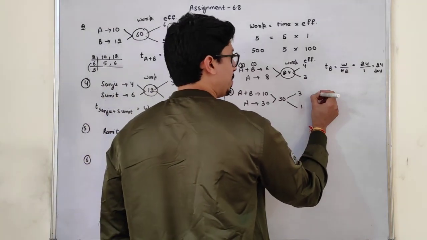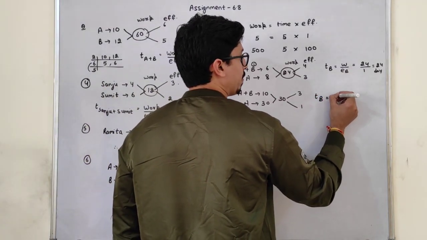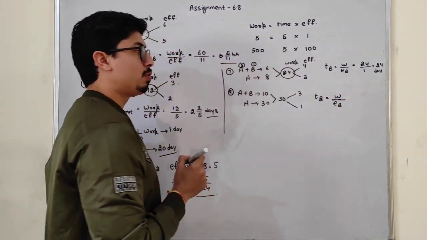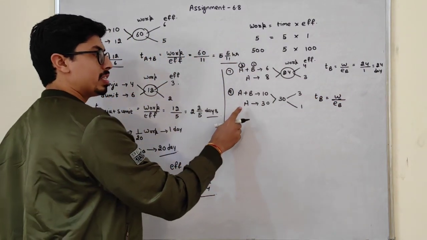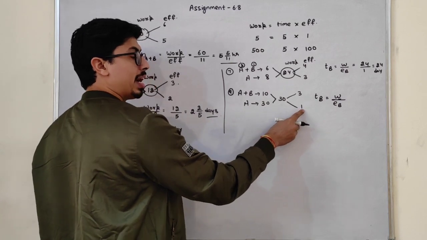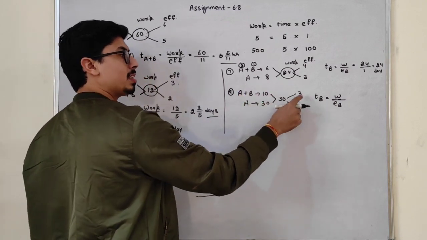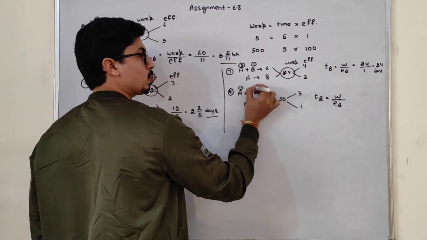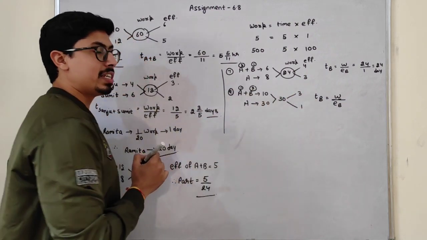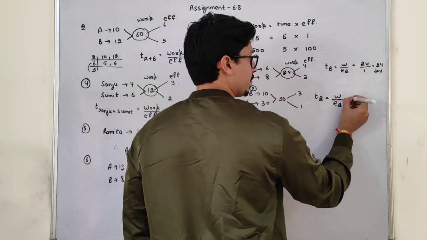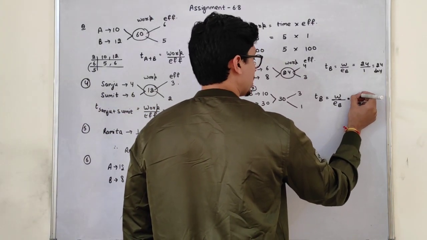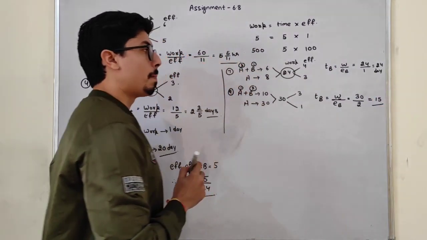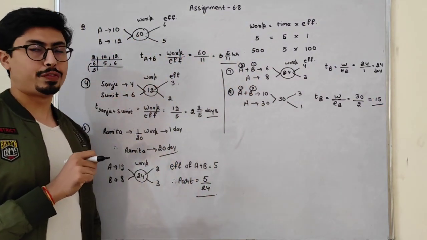So I have to find out the time taken by B. Time will be work by efficiency, and I am talking about B, so I have to take the efficiency of B. Efficiency of A is 1 and the sum of the efficiency of A and B is 3, so efficiency of B is 2. Work is 30, so if I divide, it is 15. So B can complete the whole work in 15 days.